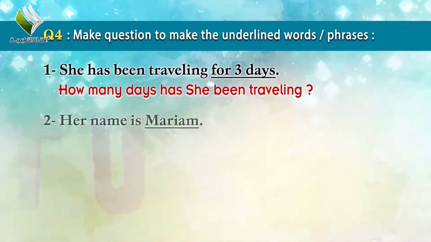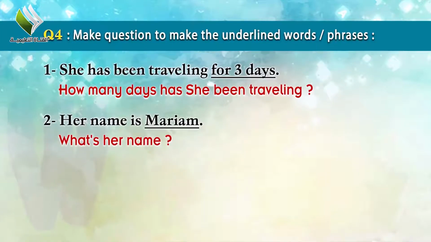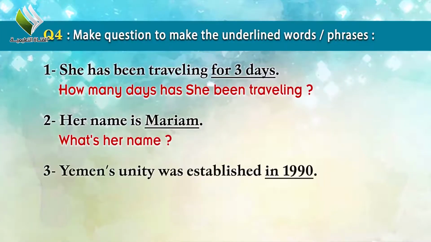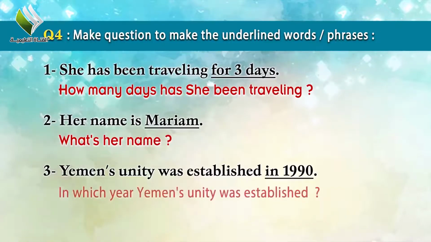Number 2, her name is Mariam. The question: what's her name? Number 3. Yemen's unity was established in 1919. How do you make the question? In which year was Yemen's unity established?